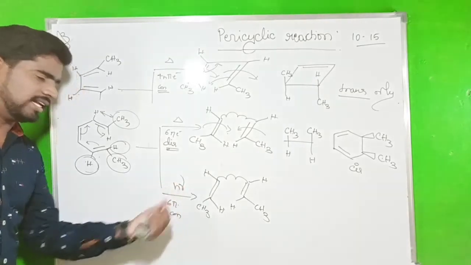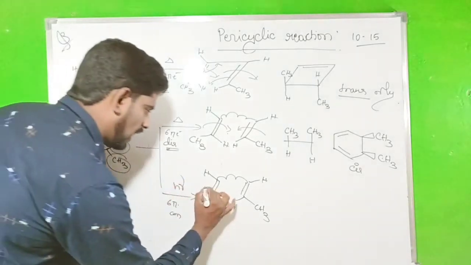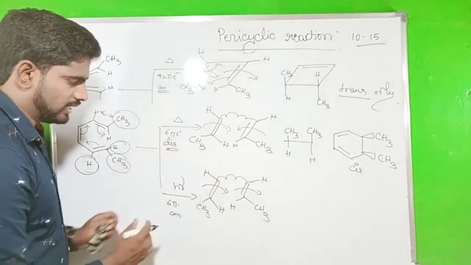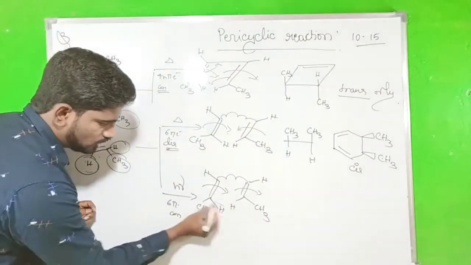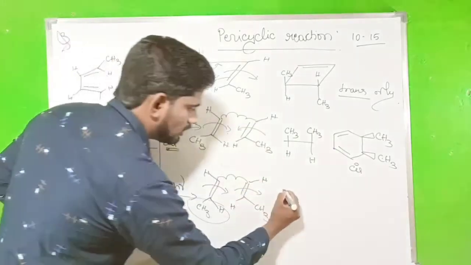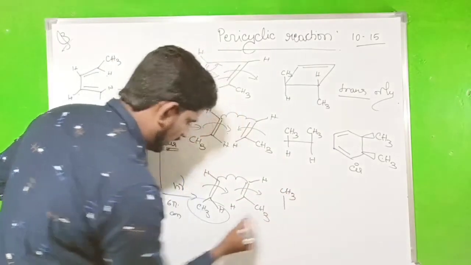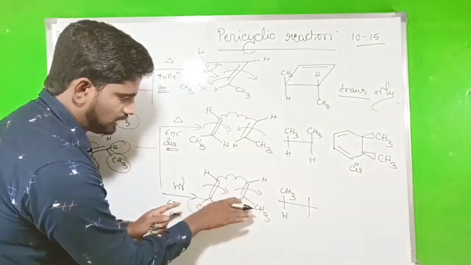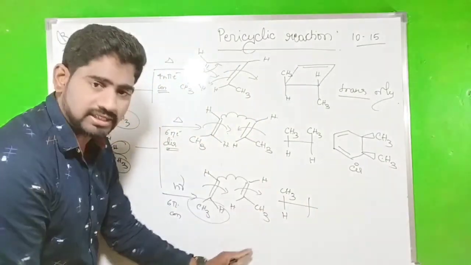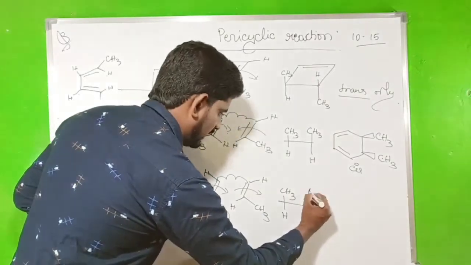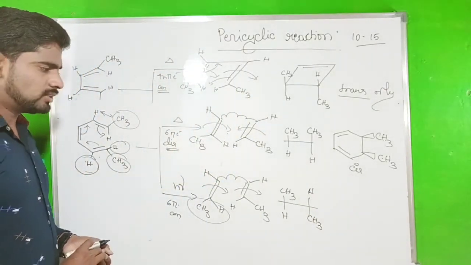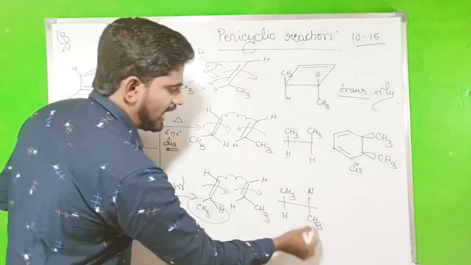So photochemically it is what? Conrotation. Conrotation means same side rotation. If same side rotation, you observe this one, CH3 goes up, then hydrogen comes down here. So conrotation, this hydrogen goes up and CH3 goes down. This is an H here, CH3 will be here. Fine. So now what is the product? It is a trans product.